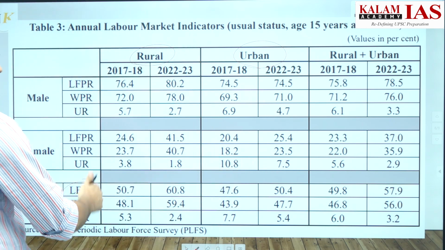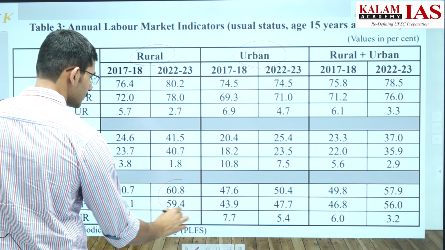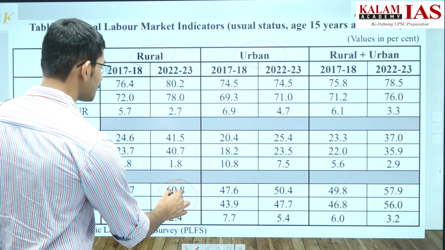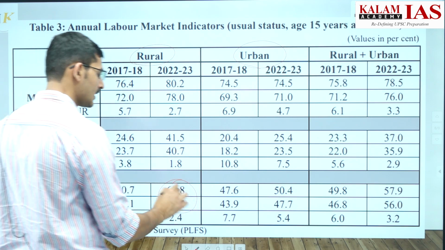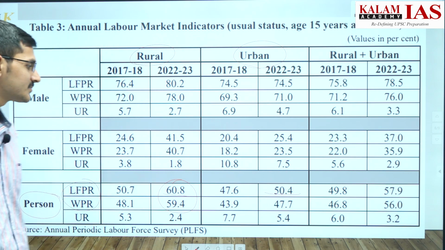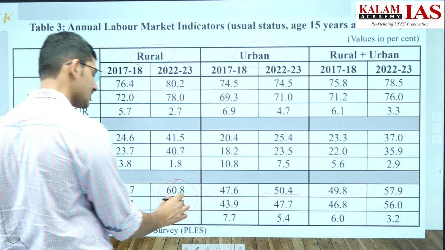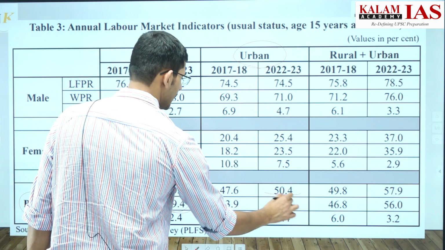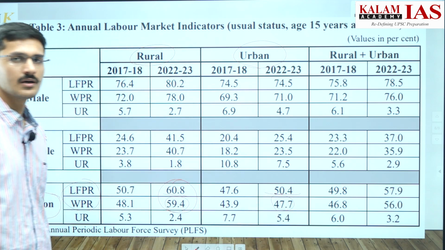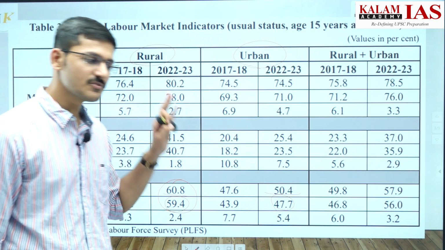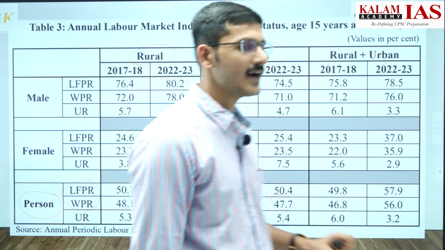It is the rural areas where more people are actually willing to work and also getting the work. Labor force participation rate shows the willingness to work. That's 60% in rural areas, 50% in urban areas. If you look at the worker population ratio, that is around 60% in rural areas and 48% in urban areas. So the labor force participation rate as well as the worker population ratio are high in rural areas.